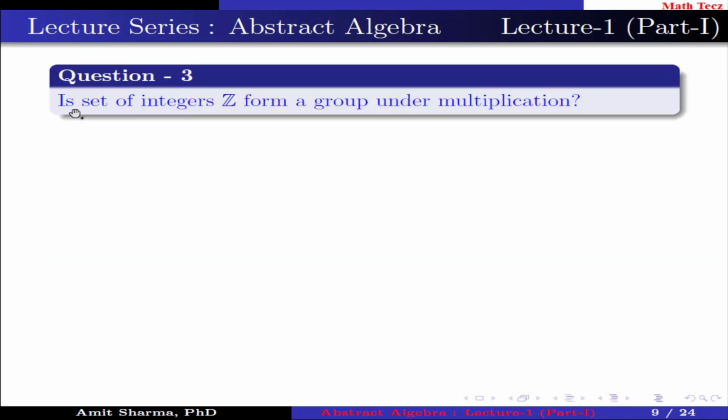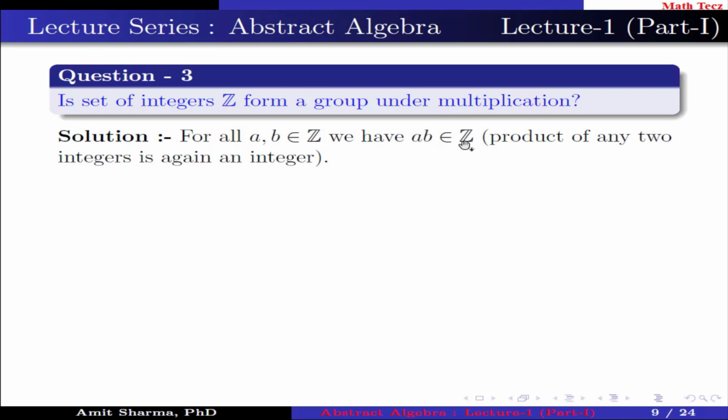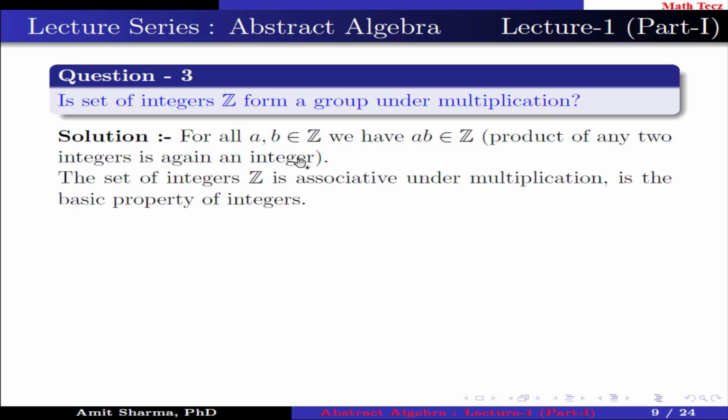Next, question number 3. Does the set of integers Z form a group under multiplication? For all a, b belonging to Z, we have a into b belongs to Z. Why is it so? Because the product of any two integers is again an integer. The set of integers Z is associative under multiplication because it is a basic property of integers. For all a belonging to Z, there exists 1 belonging to Z, such that a into 1 equals a equals 1 into a.